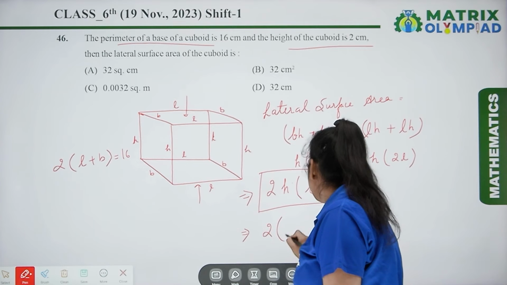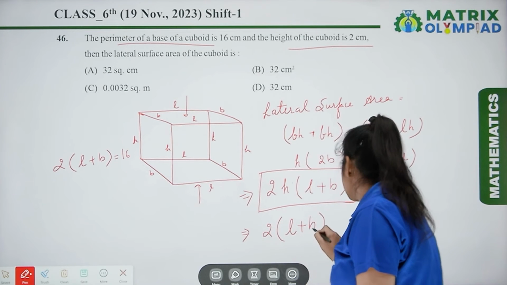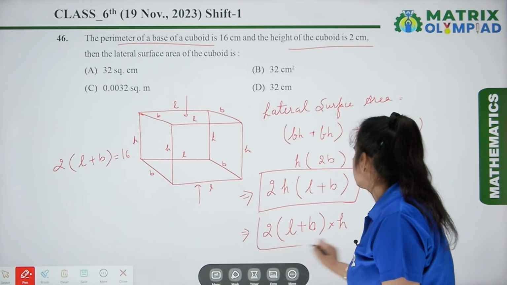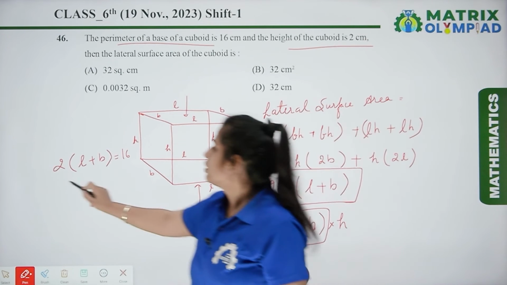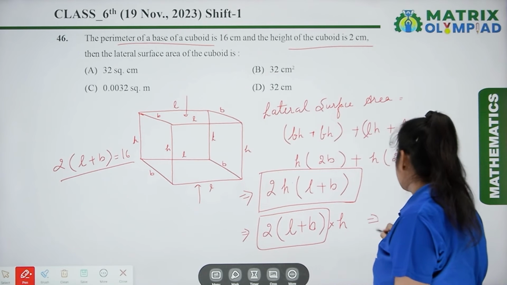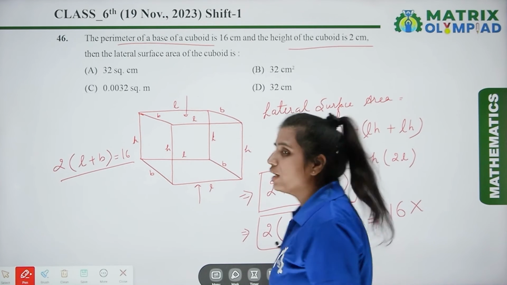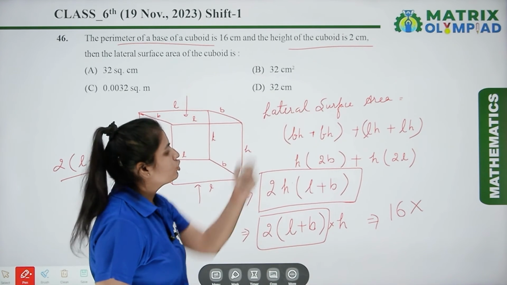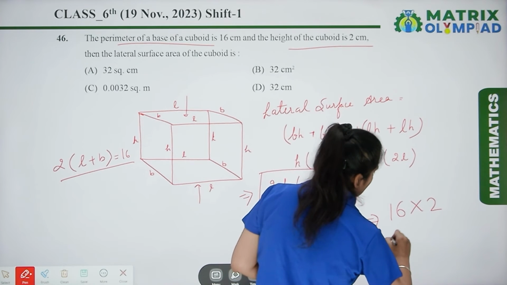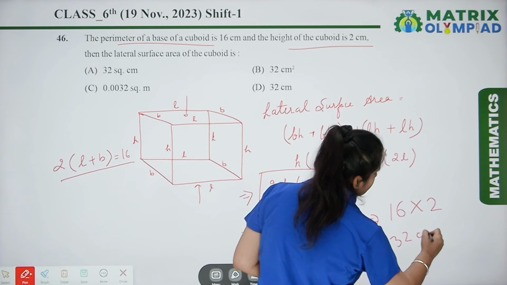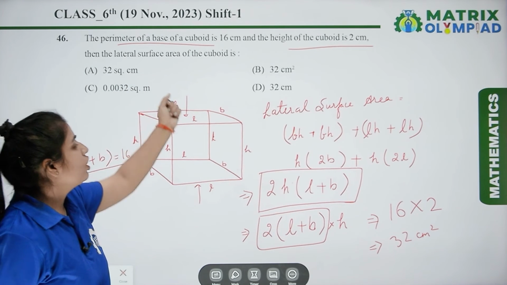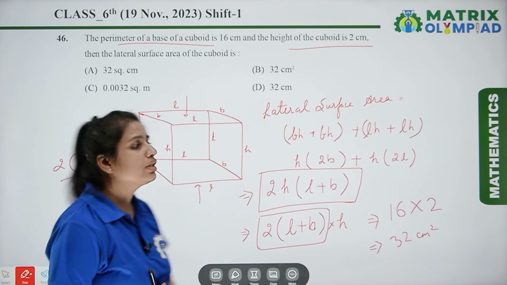here we have 2L plus B multiplied by H. 2L plus B is 16 centimeter, that is the parameter, and it is already given to us. So it is 16 multiplied by H, which is given, that is 2 centimeter. 16 multiplied by 2 is equal to 32 centimeter square. So the lateral surface area of the cuboid is 32 centimeter square.